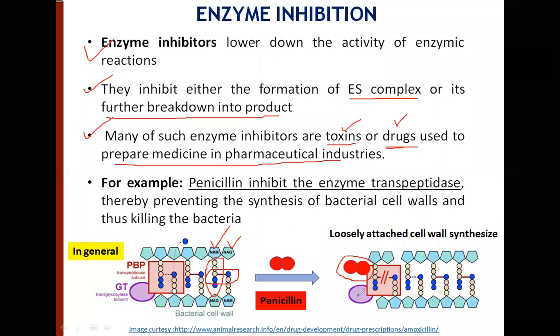It becomes susceptible, because the primary role of the cell wall is to maintain the osmotic pressure. So it maintains the shape. So if the cell wall is not rigid, then the bacteria becomes susceptible to lysis. So this is how inhibitor molecules have been exploited as drugs.